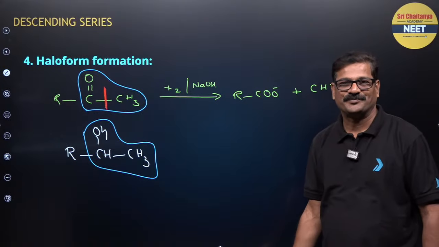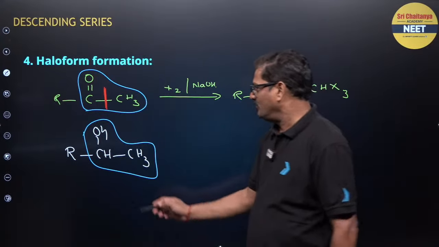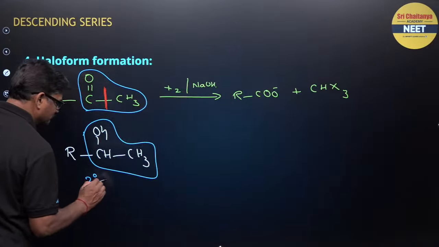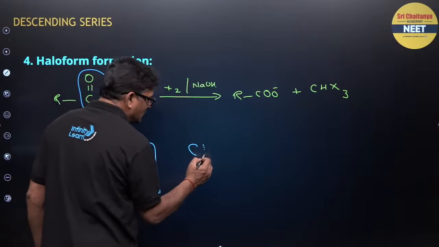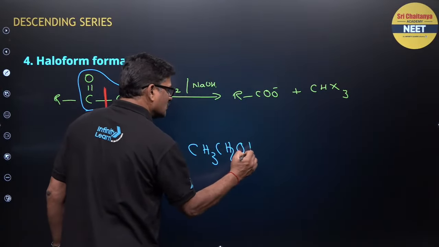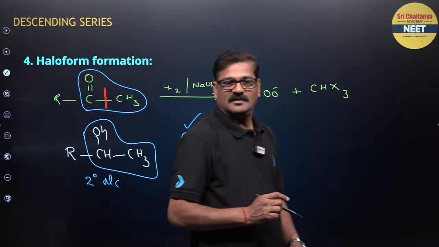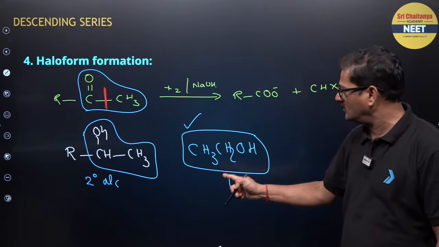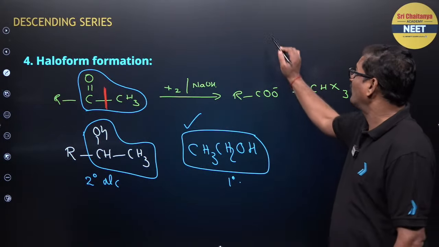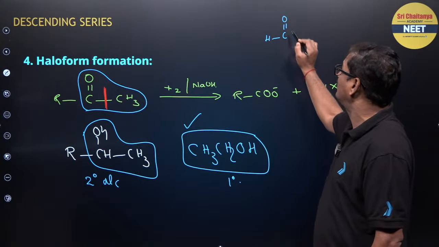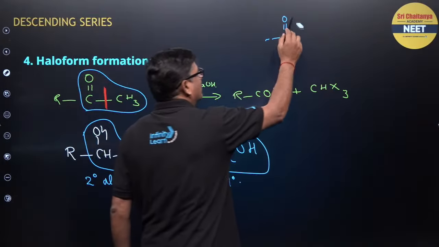Are you getting or not? Clear? So I expect a doubt from you. And methylated secondary alcohols and methylated ketones. And you know CH3CH2OH is going to give iodoform. It is a primary alcohol, and ethyl alcohol is the only primary alcohol that can give you the haloform reaction, right? And also formic acid, however, that's a different story. I'm talking about Tollens reagent. Okay, leave it.